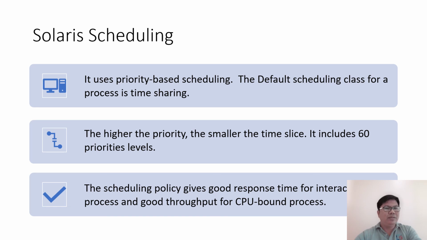Now we will go to the next OS example, which is Solaris scheduling. It uses priority-based scheduling. The default scheduling class for a process is time sharing. The higher the priority, the smaller the time slice. It includes 60 priority levels. The scheduling policy gives good response time for interactive processes and good throughput for CPU-bound processes.